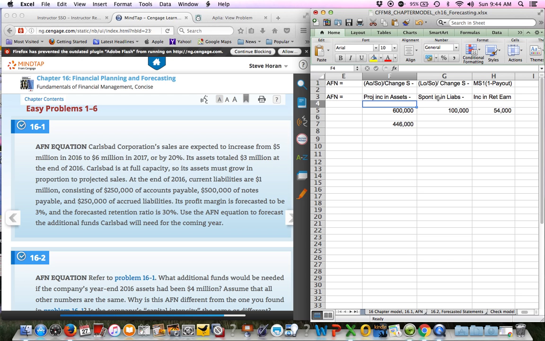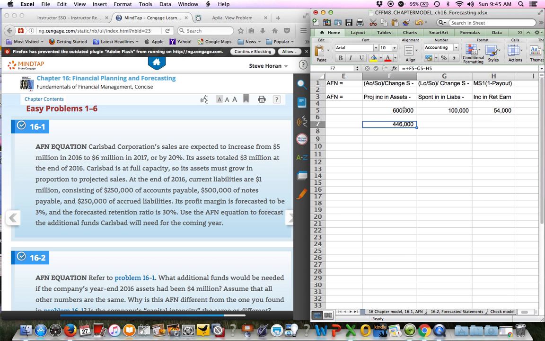As spontaneous liabilities go up, that reduces our need for financing. Think mostly accounts payable and accruals. And then also, as we generate net income and as we keep our net income and not pay it all out as dividends, that also would provide some internal financing for us. So basically, our cost minus what we're generating in terms of increase in liabilities and increase in retained earnings gives us our AFN.